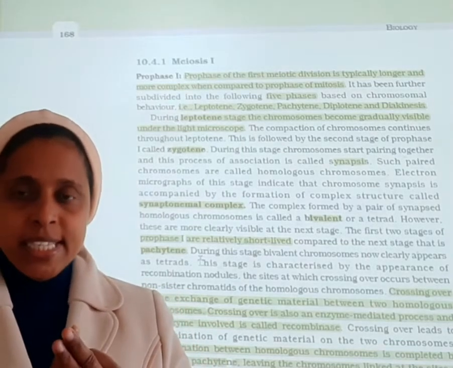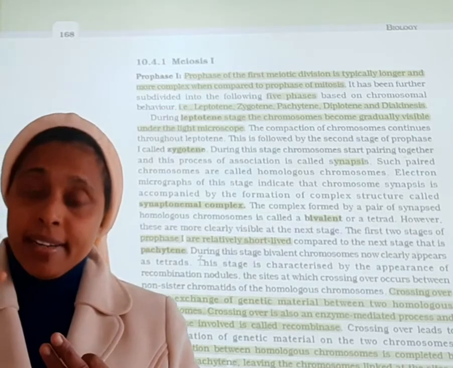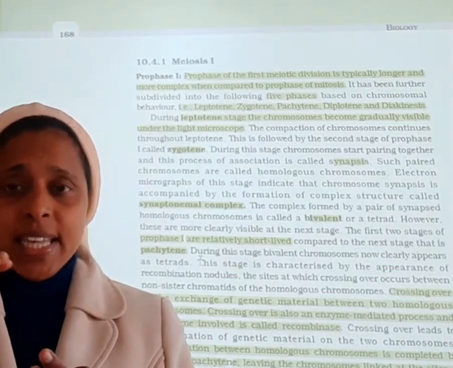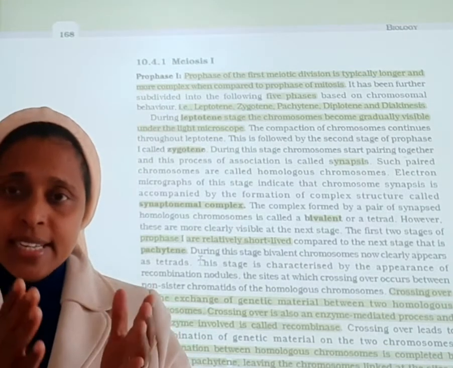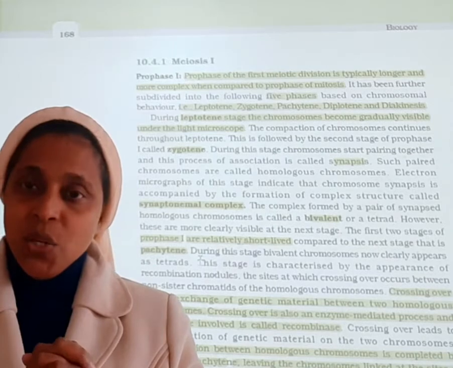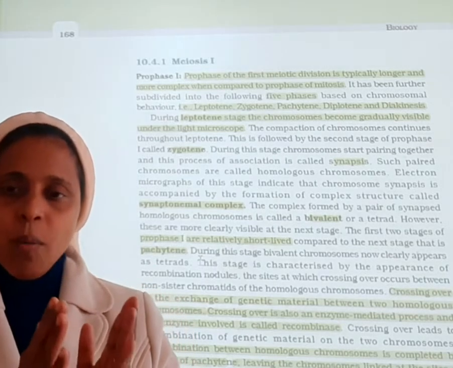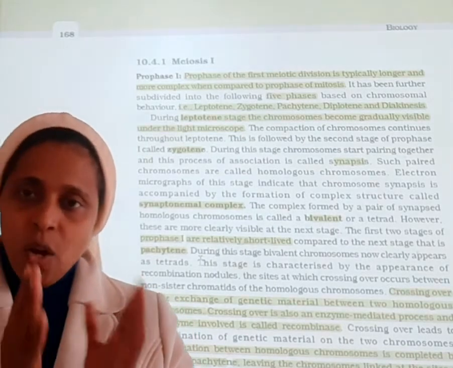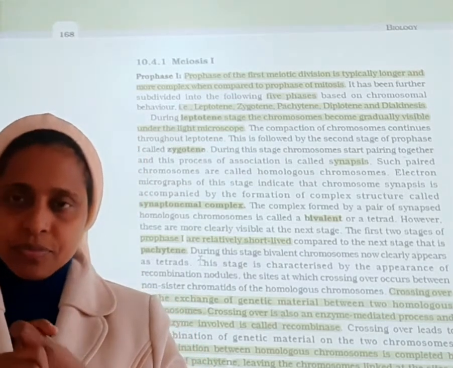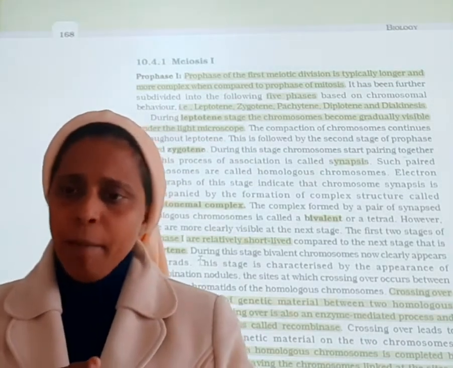So in the pachytene stage, what is happening? The tetrads, this pairing of the chromosomes, become more visible. We can say this is the longest stage. And here in the pachytene stage, we can see the recombination nodules. Here in the recombination nodules, what is happening? Crossing over will be taking place, as we have seen in the case of mitosis.